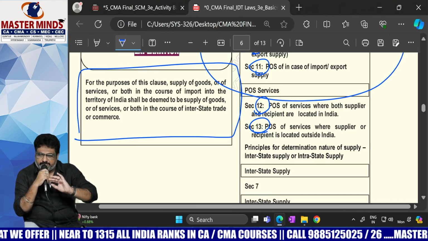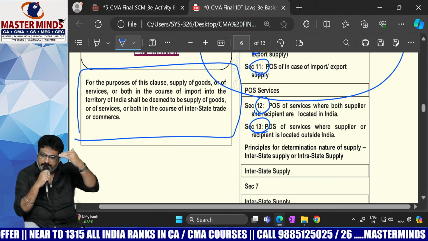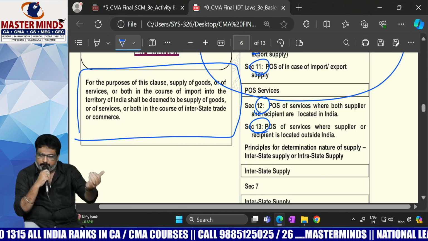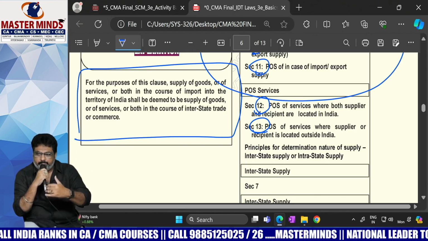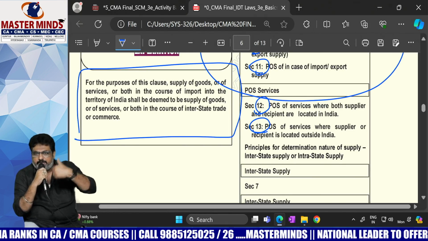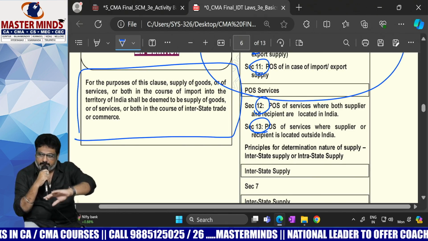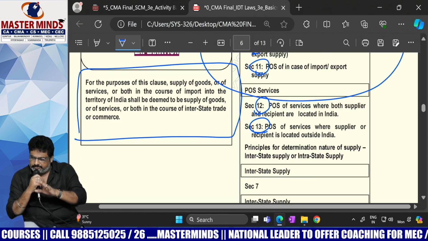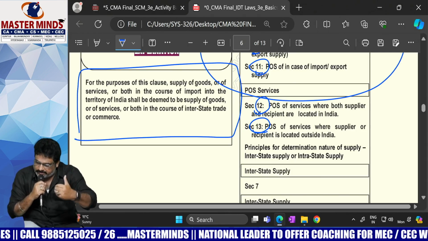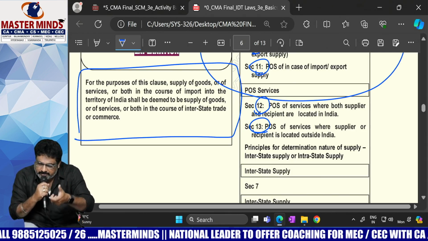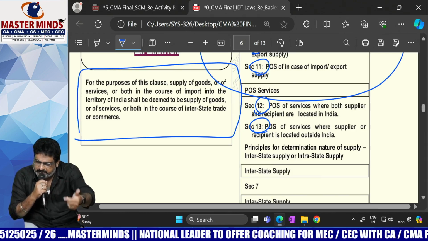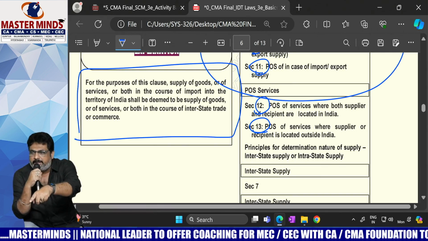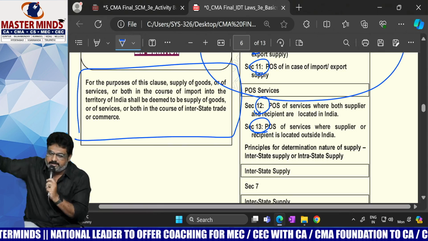So previously on imports, CVD and SCAD were levied. But now these two are merged into IGST. Now on imports, what is needed to be levied? IGST, because CVD and SCAD are merged into IGST. But is IGST levied on intrastate supplies or interstate supplies? Interstate. Therefore, imports are deemed to be interstate supplies. That is the explanation.